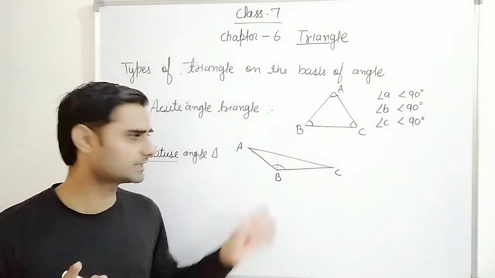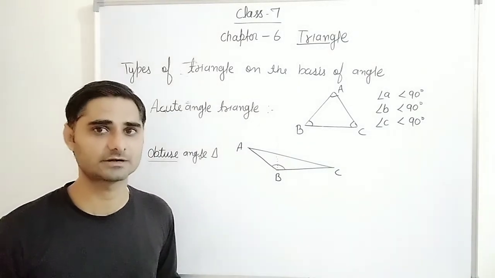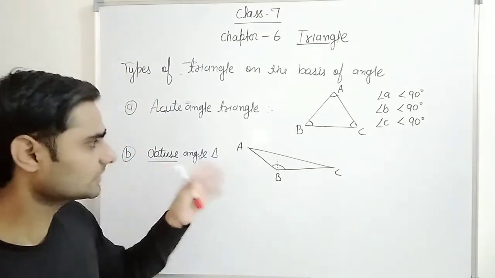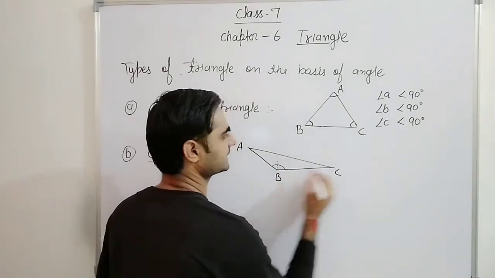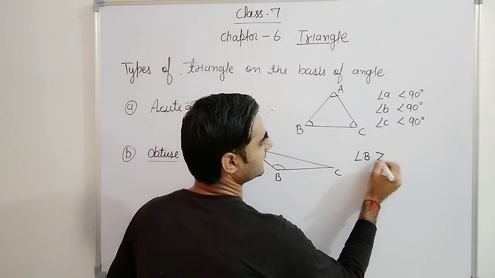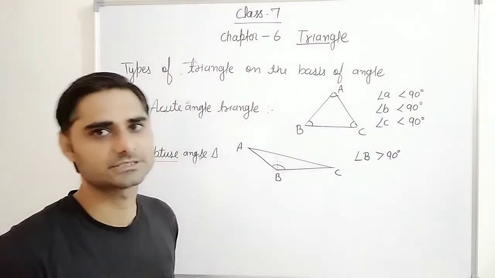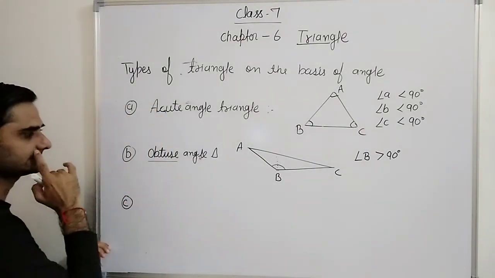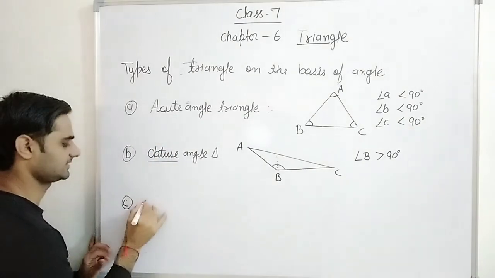If one is obtuse, the other two will be acute only, because the sum of interior angles of a triangle is 180 degrees. And this also we will prove. We will prove. Okay. So ABC, this is called obtuse. Angle B is obtuse. Angle B is greater than 90 degrees. Correct? So this is obtuse. Next one is, that is acute, obtuse, and one is right angle. Correct?